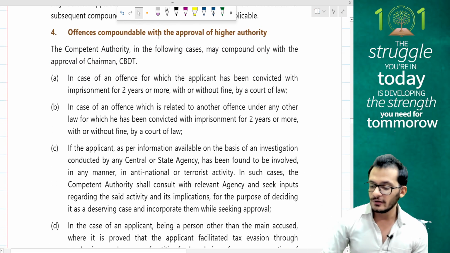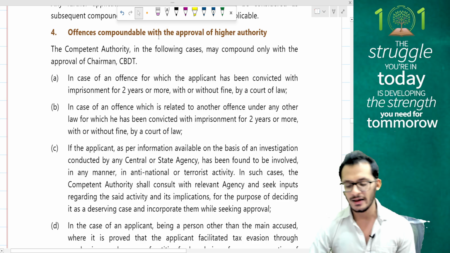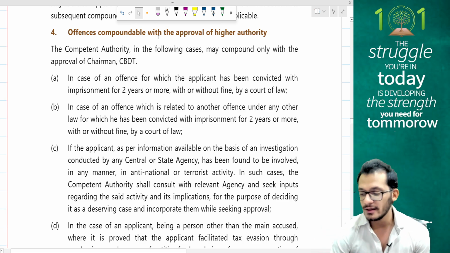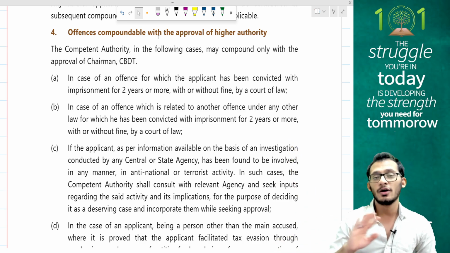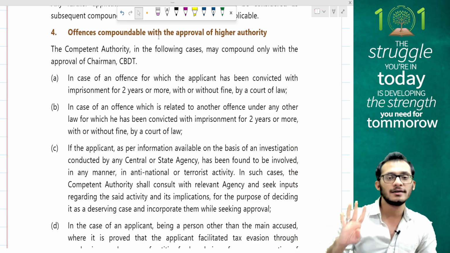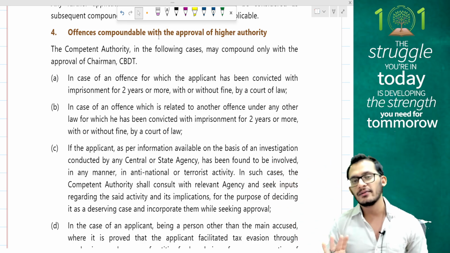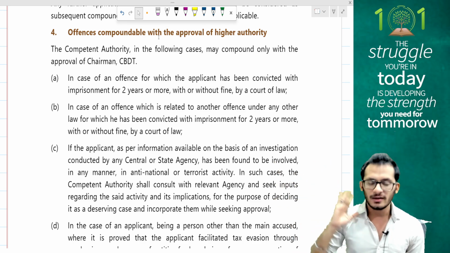Next, offences which are compoundable with the approval of higher authorities. The competent authorities in the following cases may compound only with the approval of CBDT. These are some specific cases where you will not be able to get the compounding done from the 4 authorities we discussed. CBDT will have to intervene in order to give you the compounding. What are the items, people?